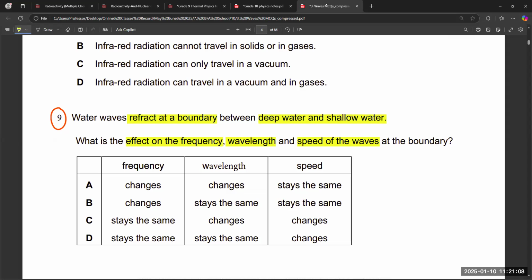The waves produced in deep water go to the corner of the medium, like shallow water, so now it is traveling from deep to shallow.